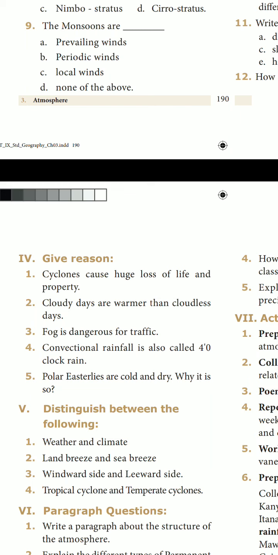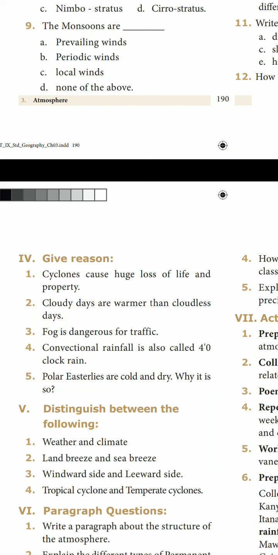Okay. Listen. Write a paragraph about the structure of the atmosphere. Page number 180 and 181. I'll take page number 180. Write a paragraph about the structure of the atmosphere, under the heading structure of the atmosphere.